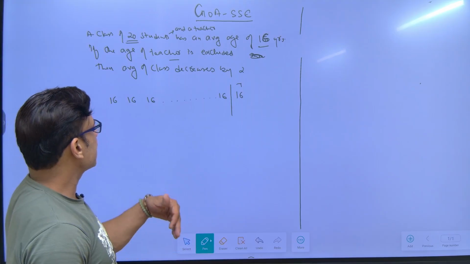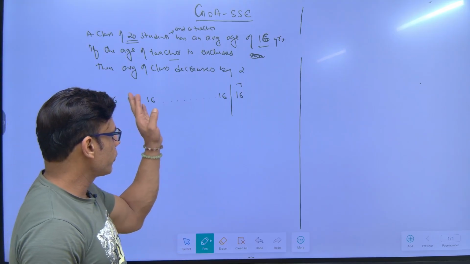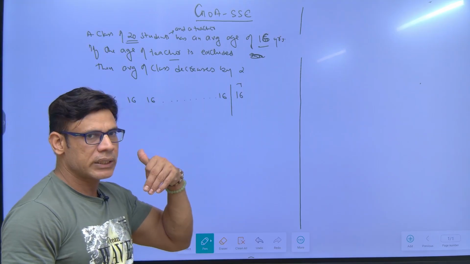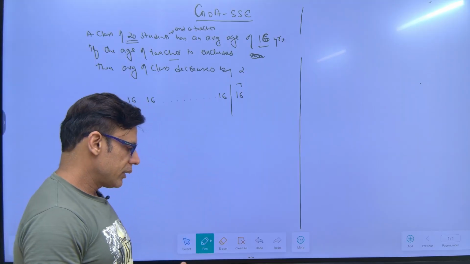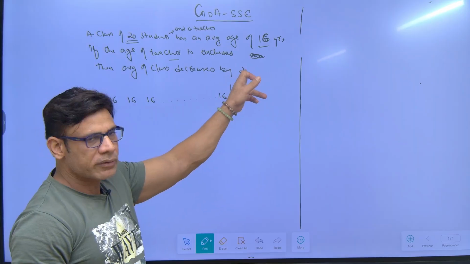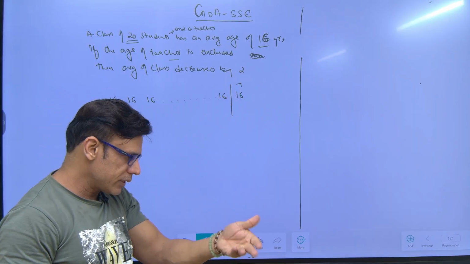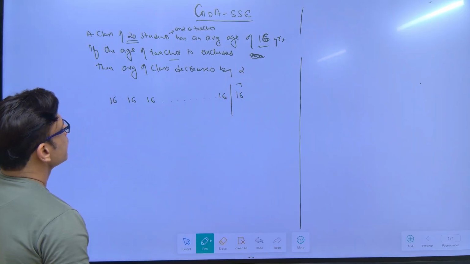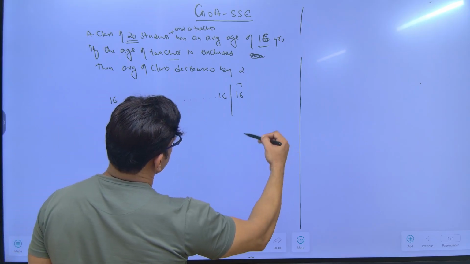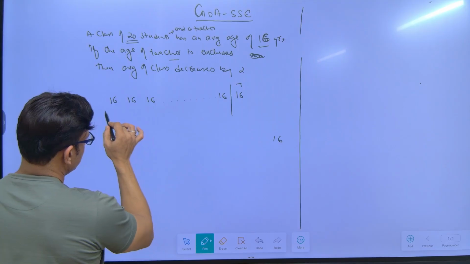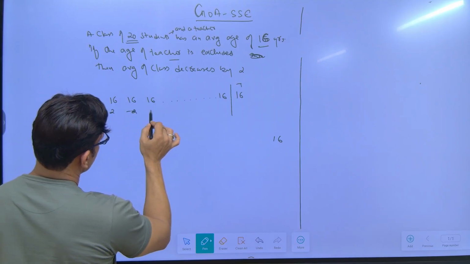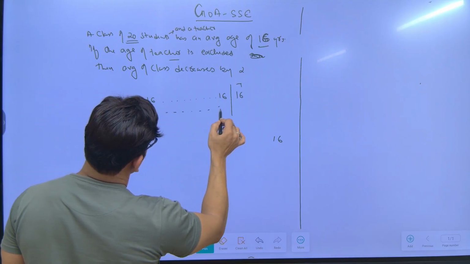Now because the teacher gets angry and she decided to go out of the class, when she decided to go out of this class, she took 2 chocolates from each student and then only the average is decreasing by 2. So first she will take 16 for herself and now she will take 2, 2, 2, 2.